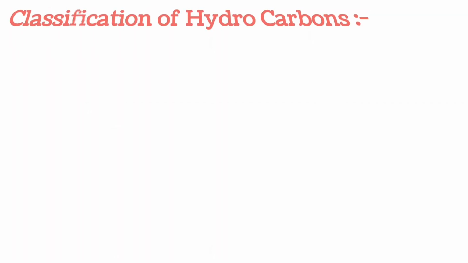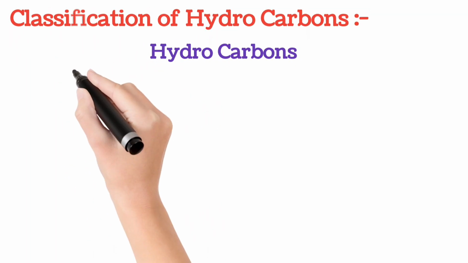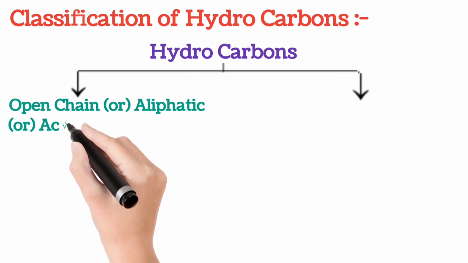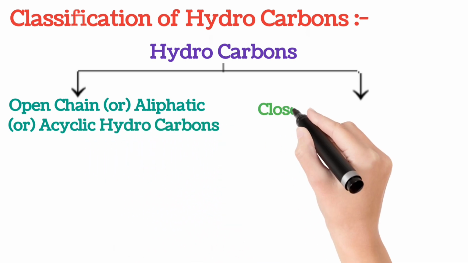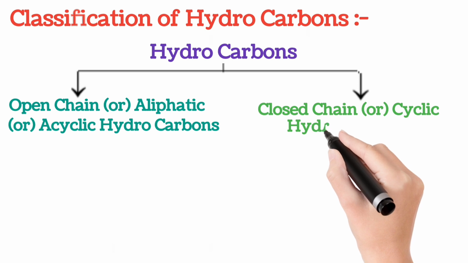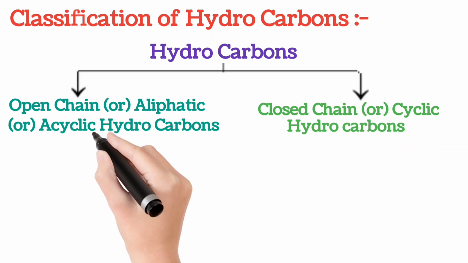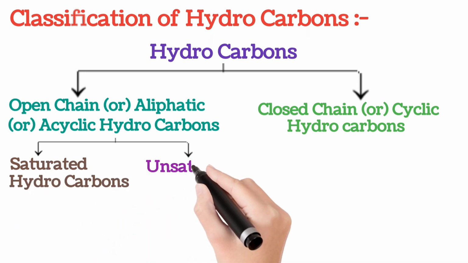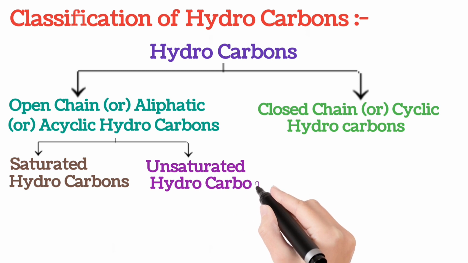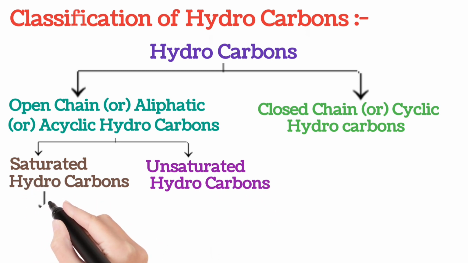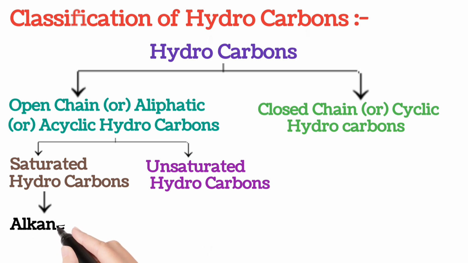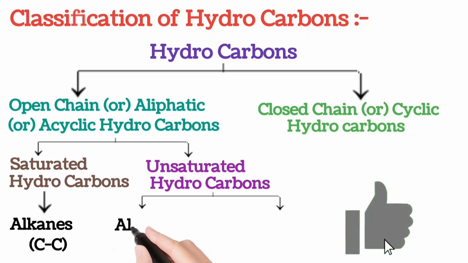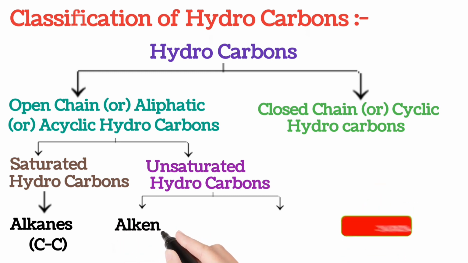Now let me discuss the classification of hydrocarbons. The hydrocarbons are classified into 2 types. First one is open chain, or aliphatic, or acyclic hydrocarbons. And the second one is closed chain, or cyclic hydrocarbons. Now open chain hydrocarbons are further classified into 2 types. They are saturated hydrocarbons and unsaturated hydrocarbons. Saturated hydrocarbons means the carbons contain only single bonds between them. And unsaturated hydrocarbons means the carbons contain double bond and triple bond between them.